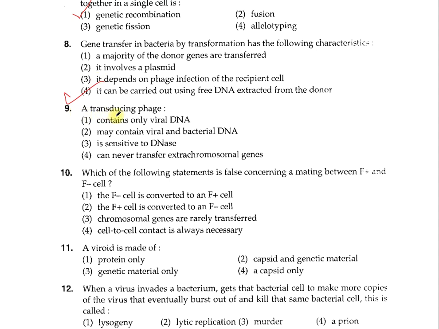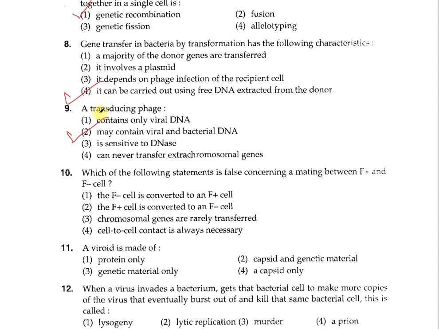Question 9. A transducing phage: 1. Contains only viral DNA. 2. May contain viral and bacterial DNA. 3. Is sensitive to DNase. 4. Can never transfer extra chromosomal genes. So here the option which is correct is that it may contain both the viral and bacterial DNA.